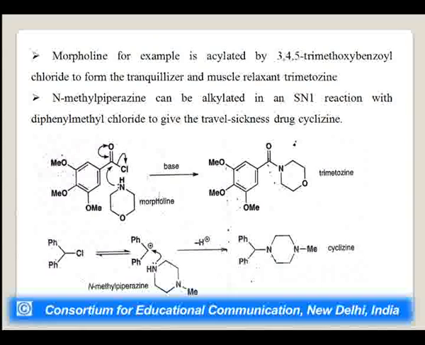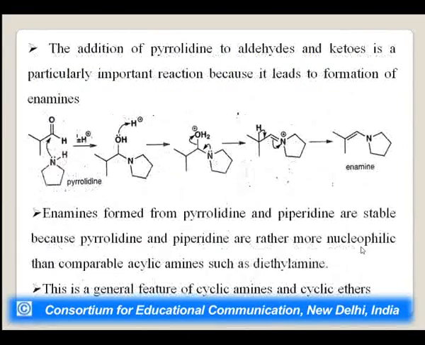You can see this is morpholine and how this trimetozine is formed. This is the heteroatom, and with its lone pair of electrons it attacks this carbonyl group, followed by elimination of the leaving group chloride, and you will get this compound trimetozine. Another preparation you can see is cyclizine. Here this is diphenylmethyl chloride and methyl piperazine. How does it attack? There is a lone pair of electrons on the nitrogen atom, and it attacks this carbocation, C plus, and you will get this kind of compound.